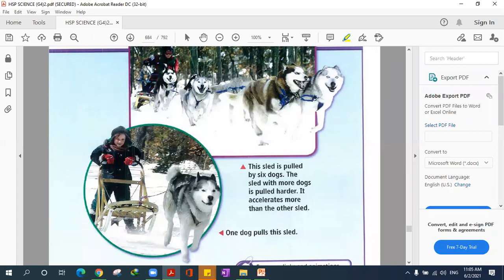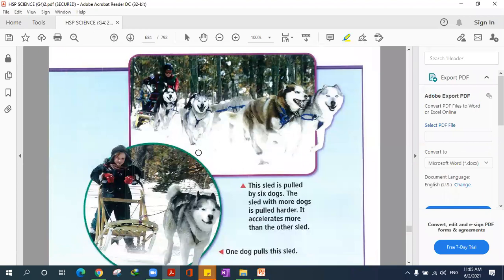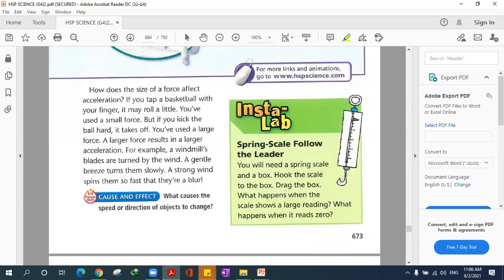The one with 6 dogs, right? Yes, the one with 6 dogs will have more force. It will have more force, and that's why it will also have more acceleration, right? Because now she's being pulled harder because she has 6 dogs, which is too fast, right? So forces again cause acceleration to happen.